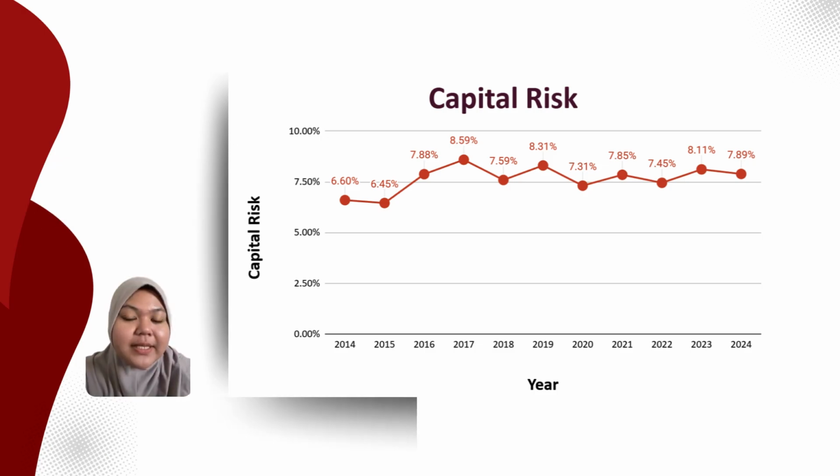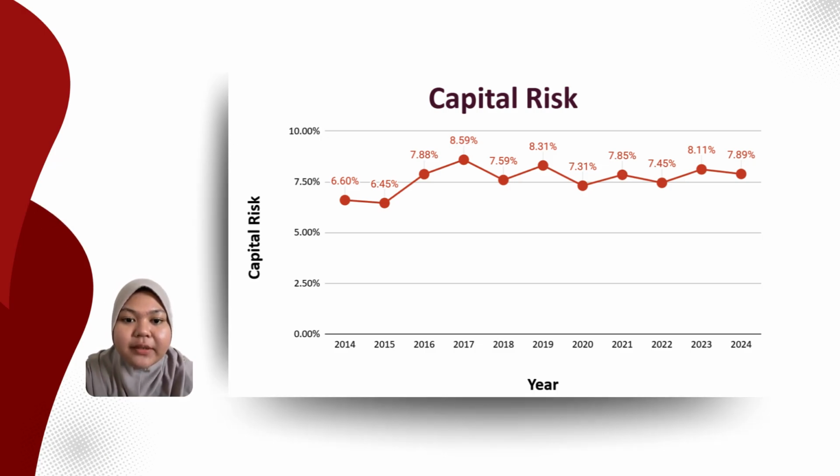And last but not least, we address capital risk, which is the risk that the bank lacks sufficient internal funds to cover potential losses or business risks. For Bank Islam, capital acts as our ultimate safety cushion to protect depositors and satisfy regulators like BNM. Looking at our performance over the last decade, we have maintained a very stable and resilient capital position. We began in 2014 with a risk level of 6.6%, and while we saw a peak of 8.59% in 2017, the overall trend has remained remarkably consistent.